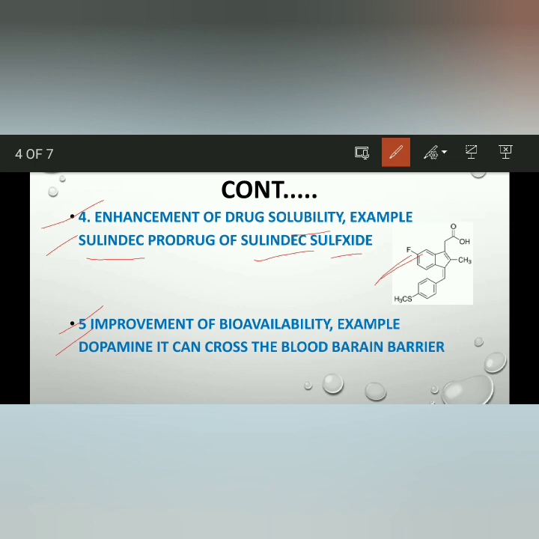The fifth application is improvement of bioavailability. Obviously, the drug has to reach the systemic circulation, so that's why we have to improve the bioavailability of the drug. Example, dopamine. It cannot cross the blood brain barrier, and dopamine is an adrenergic drug. So that's why levodopa is used; levodopa converts into dopamine.